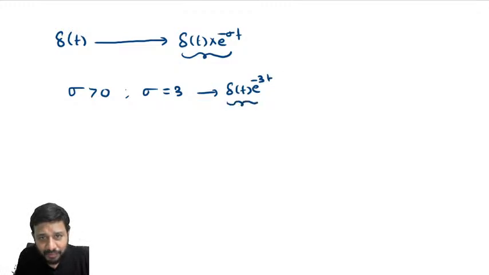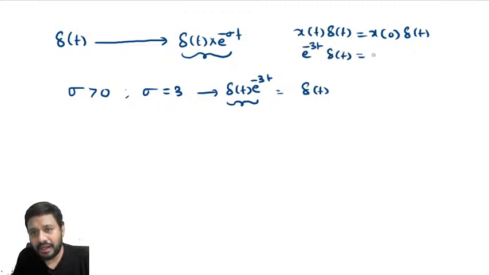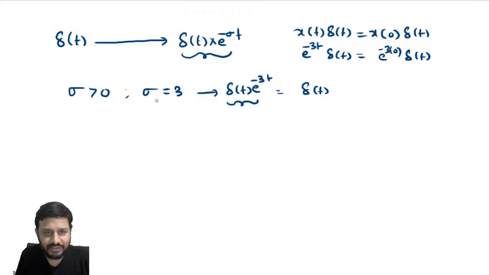And we know from the properties of the impulse signal, if you multiply an impulse signal with any signal, we get the same impulse signal, but its area will change according to the signal. So x of t into del of t is nothing but x of 0 into del of t. So e power minus 3t into del of t is e power minus 3 into 0 into del of t, which is nothing but del of t. So for sigma equal to 3, I got del of t into e power minus 3t, which is nothing but del of t.